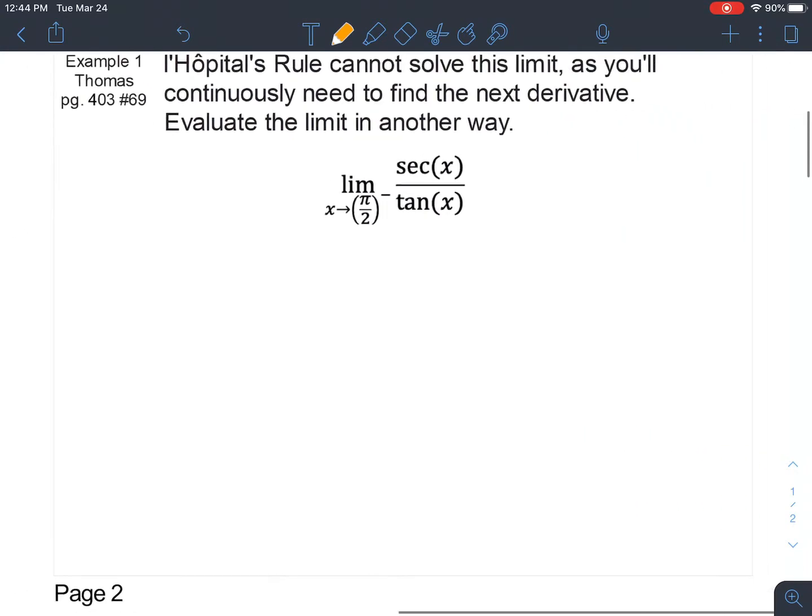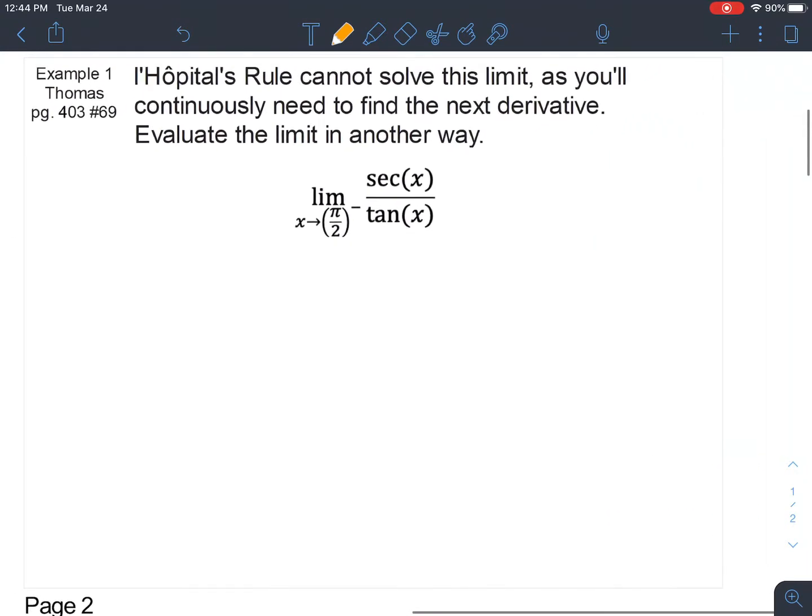So this first one comes from the Thomas book, and I've kind of simplified what it was trying to explain to you. L'Hopital's can't solve the limit, as you will continuously need to keep doing L'Hopital's, and we have to solve this in another way. First, I just wanted to demonstrate to you how L'Hopital's is going to continuously happen.